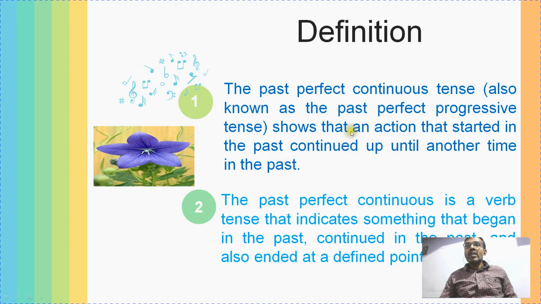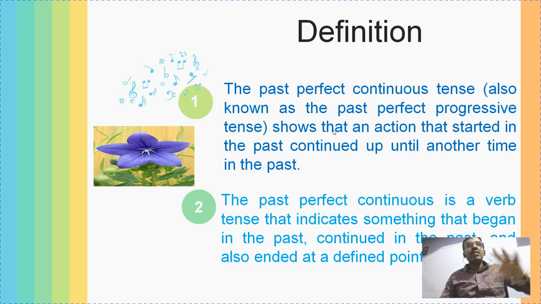Past perfect progressive tense shows that an action started in the past and continued up until another time in the past. So both of the actions happened in the past, and one action had been continuing for some time before the beginning of another action, but both actions had been completed in the past. One had taken some time, another one had taken a short period of time. Both were completely finished in the past.